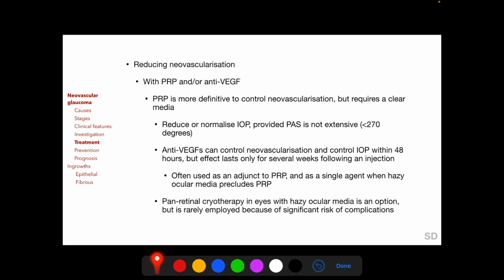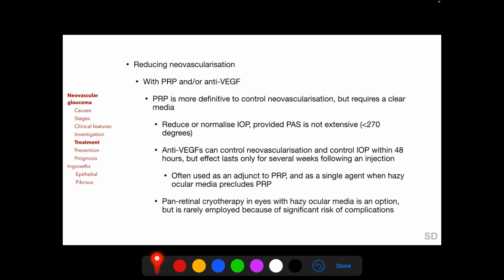Management of iris and angle neovascularization and neovascular glaucoma is aimed at reducing neovascularization, controlling intraocular pressure, and providing comfort to a painful blind eye. Reducing the neovascularization reduces sequelae of neovascularization, such as raised intraocular pressure and failure of filtration surgery.